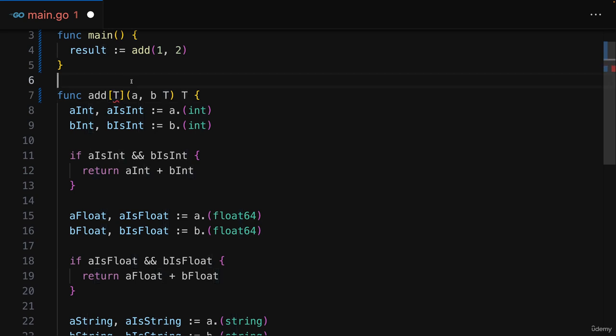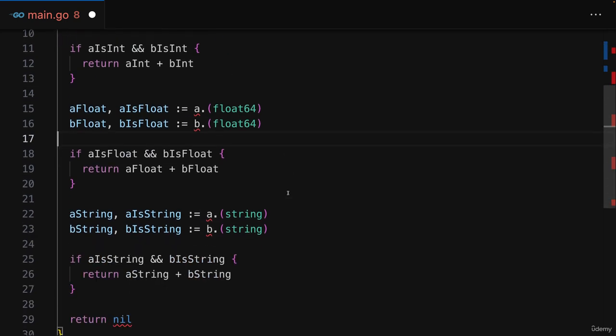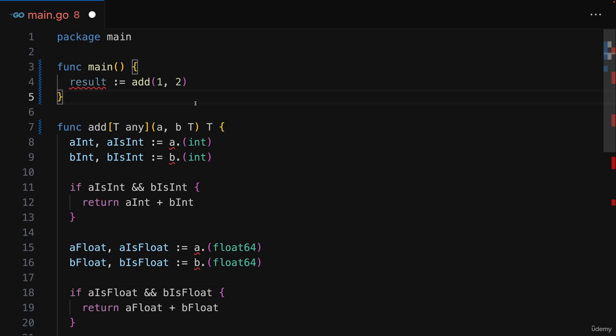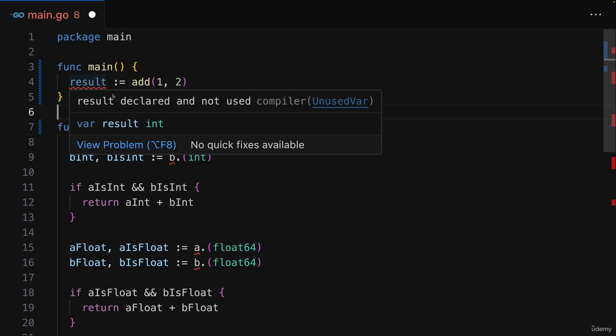But at the moment, I'm still getting an error here, because we must tell Go which concrete types are allowed as types for that placeholder when add is being called. And here you can, for example, use this interface type here again, or the shorter form any, which simply means T can be any kind of value. Now, as you see, when doing that here, I'm getting a bunch of errors, but I will deal with them later. What's more important than that is that by making this simple change, if you now hover over result, Go understands that it will be of type int.